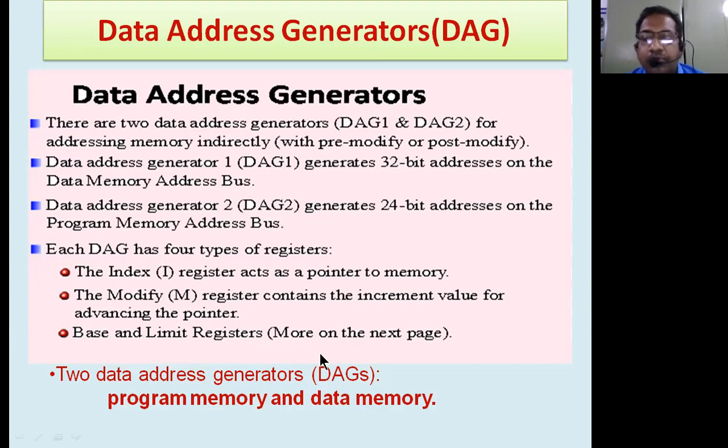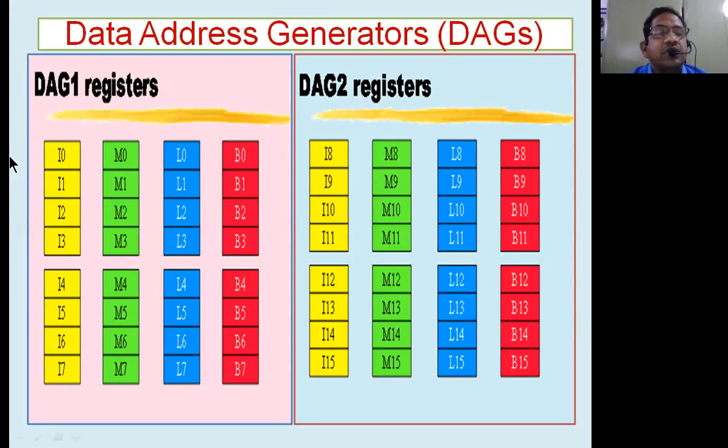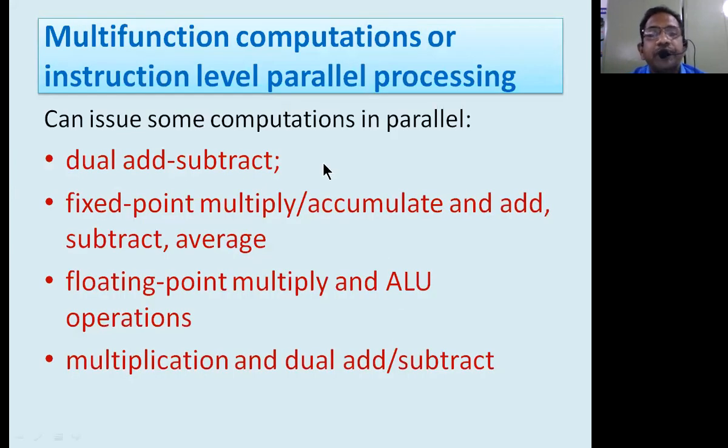Limit register is up to how long the value has to go. Base register is going to be the starting location of the appropriate memory location. So like this, we are going to manage such a bunch of registers continuously, right? So this is what the various registers which we are going to have.